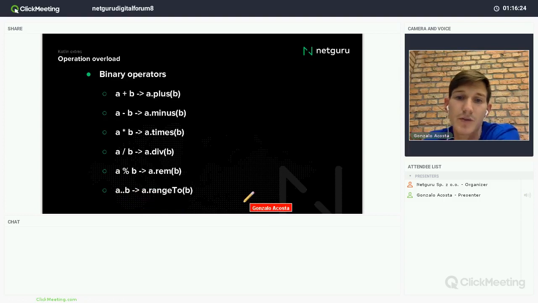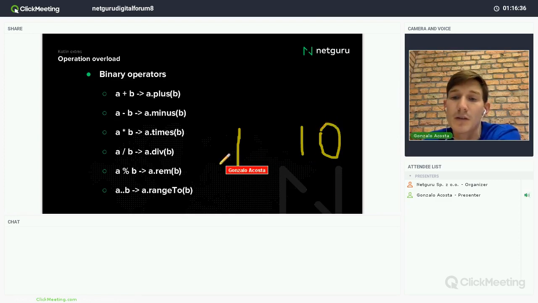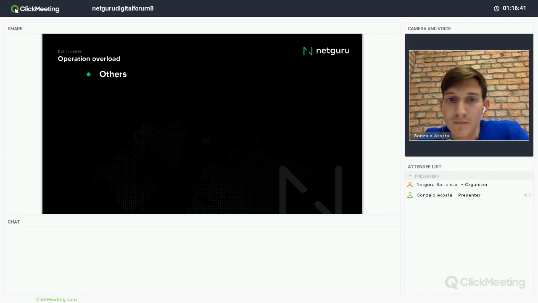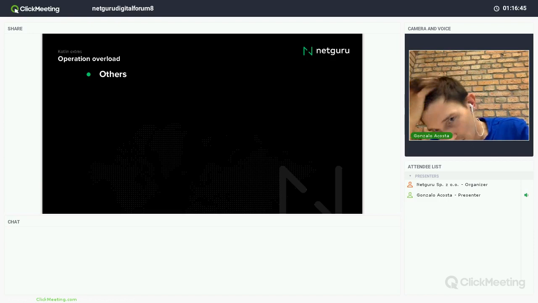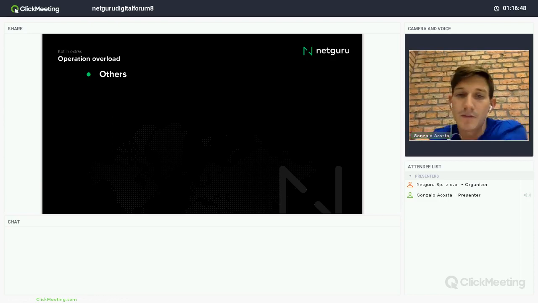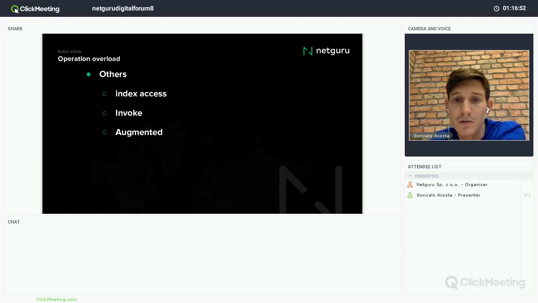It will work the same as range with numbers, for example when we write 1..10, that is the override of that operator. There are others that we can also write, and I would be speaking all day, so I will not define all of them. You can also define index set, in, augmented assignments, equality, inequality, and comparison.